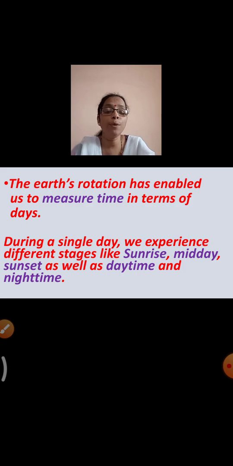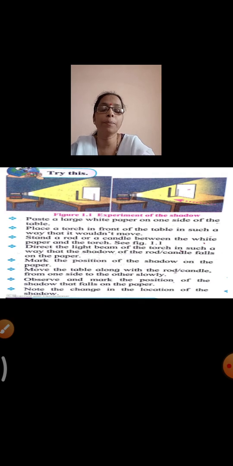Now you'll find in one single day you may experience different stages. Which are those different stages that we experience in one single day? Yes, we experience the sunrise, the midday, the sunset, and also the daytime and the night time. So this is how we experience all these stages in one single day.